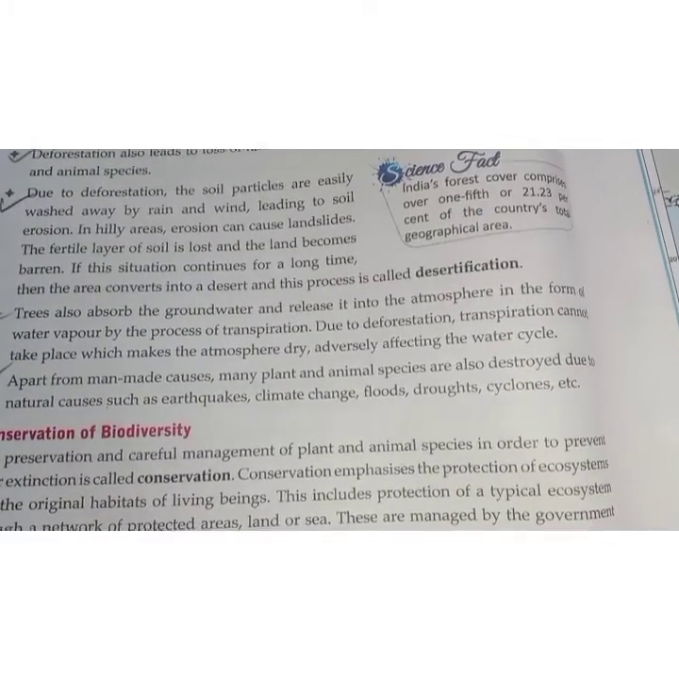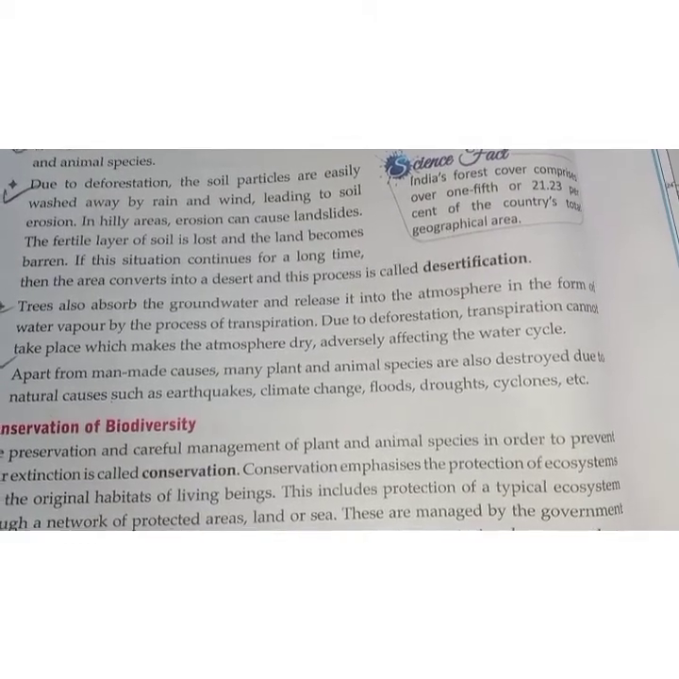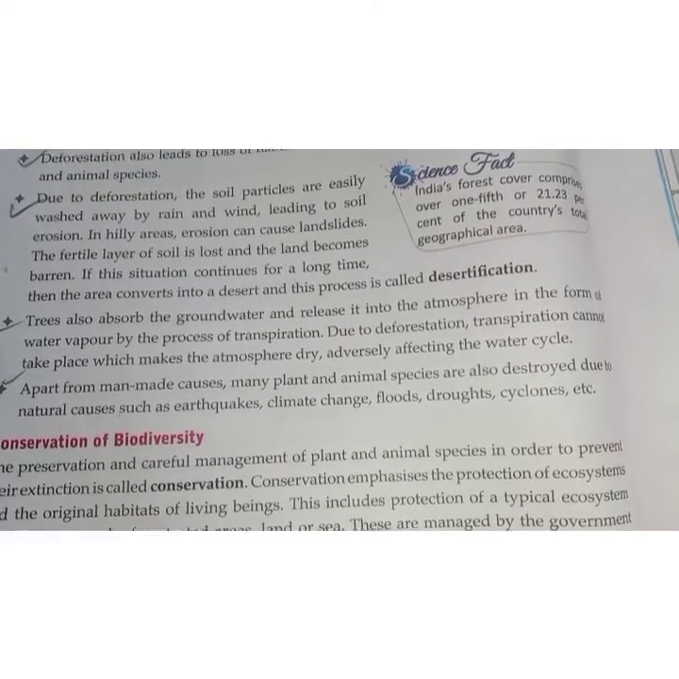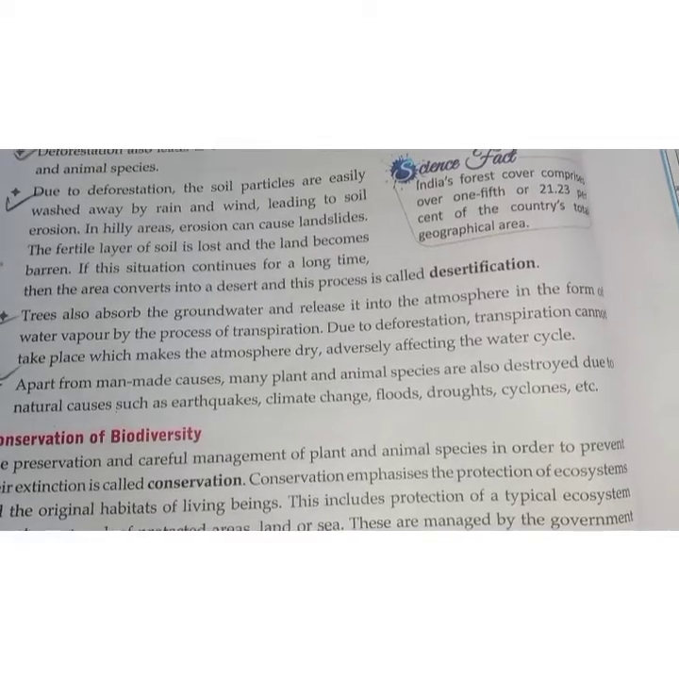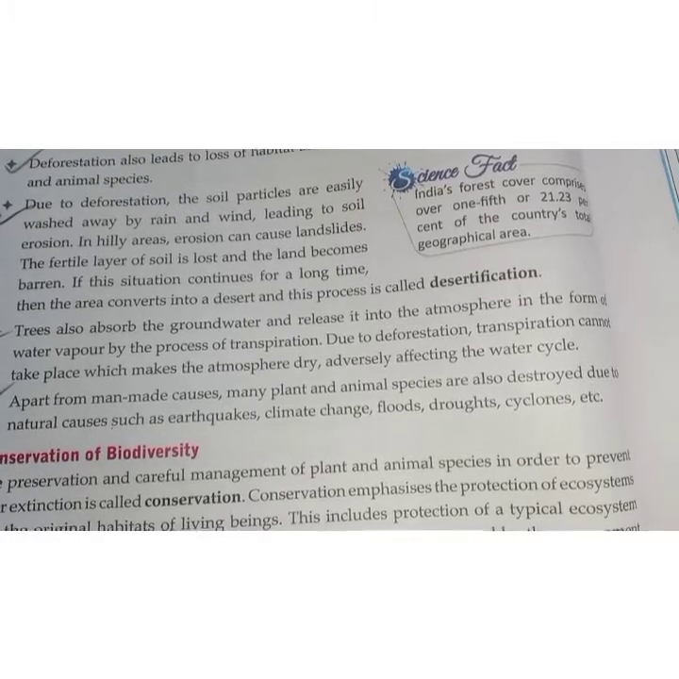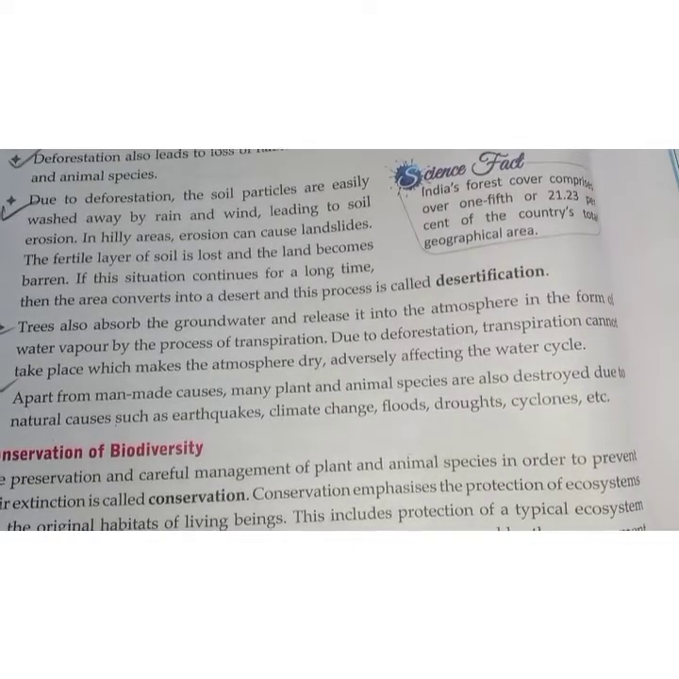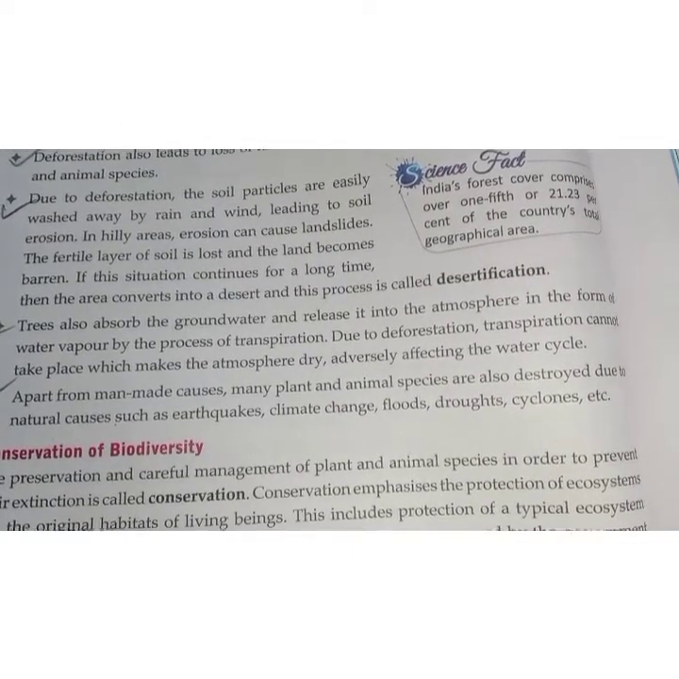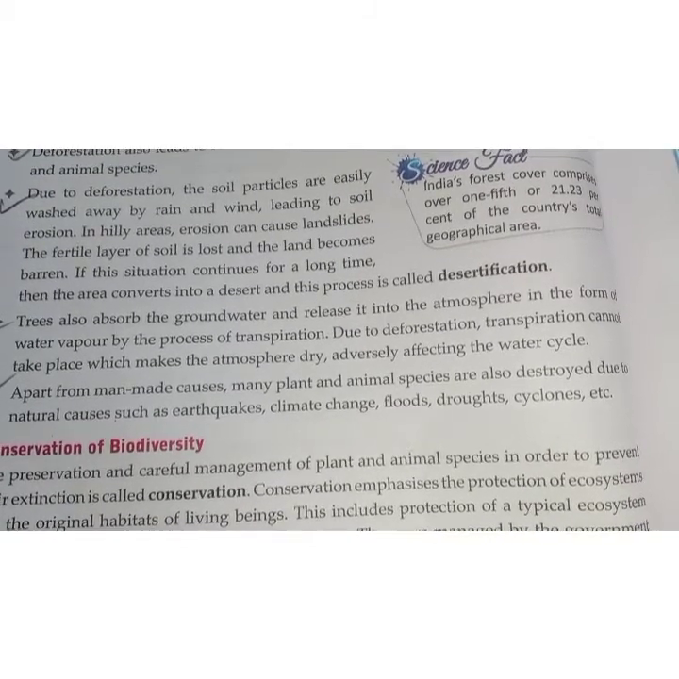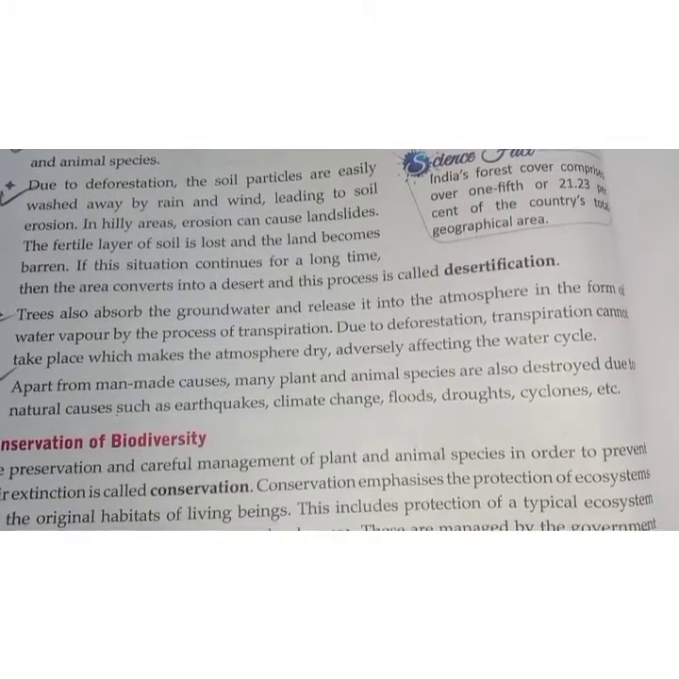Trees also absorb the groundwater and release it into the atmosphere in the form of water vapor by the process of transpiration. Due to deforestation, transpiration cannot take place, which makes the atmosphere dry, adversely affecting the water cycle. Know that trees absorb water with the help of roots from the ground, which helps in transpiration. Due to deforestation, transpiration cannot take place, which makes the atmosphere dry and affects the water cycle.